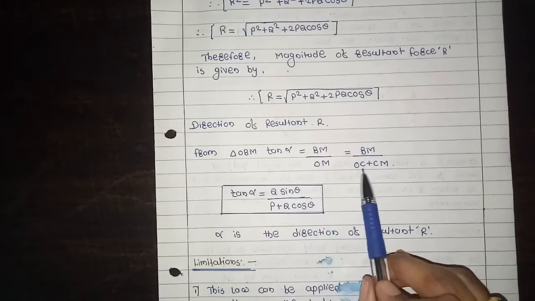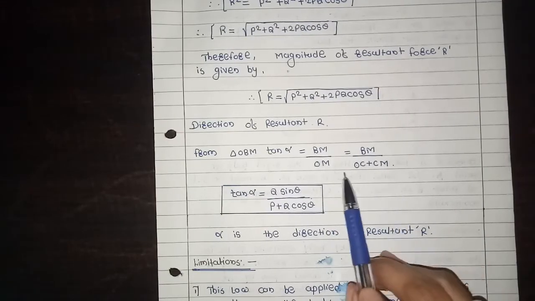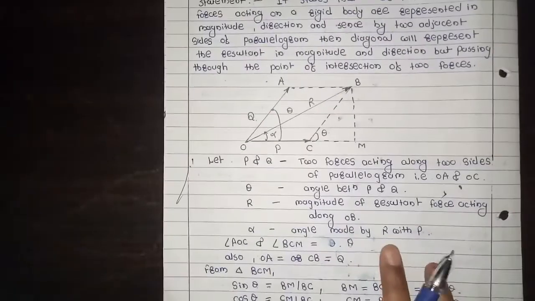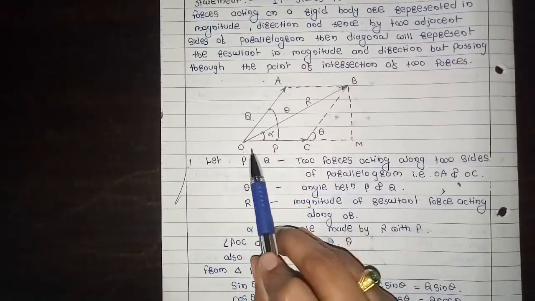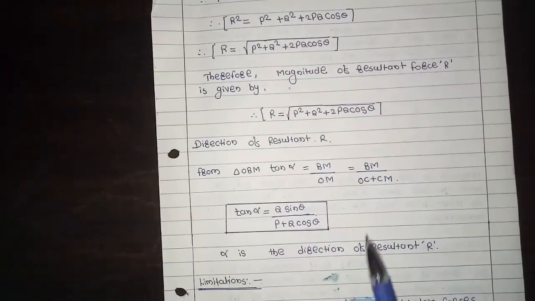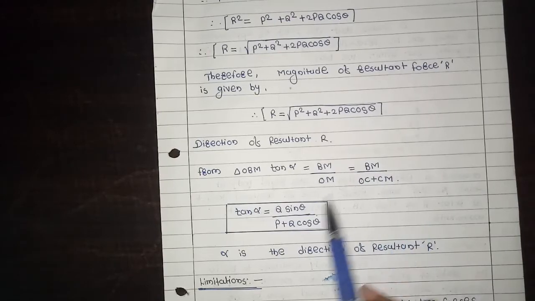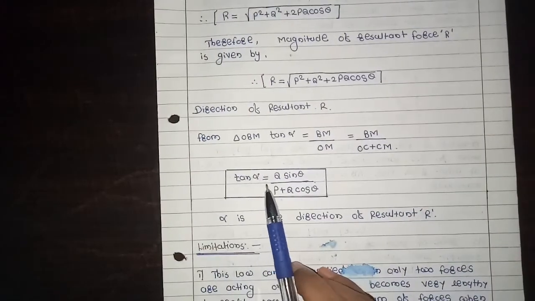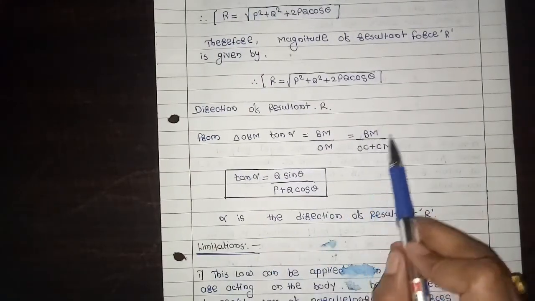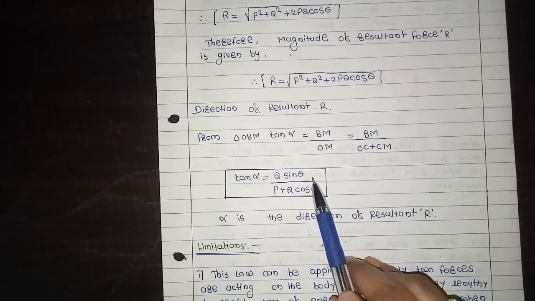OM is the OC plus CM, right? Then tan alpha is equal to BM by OC plus CM.